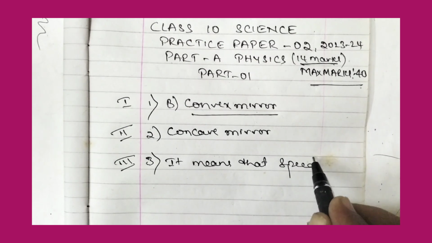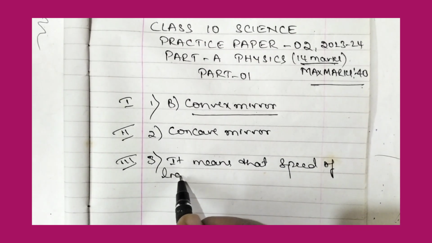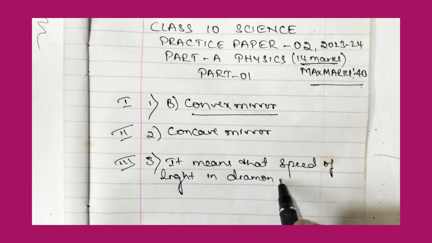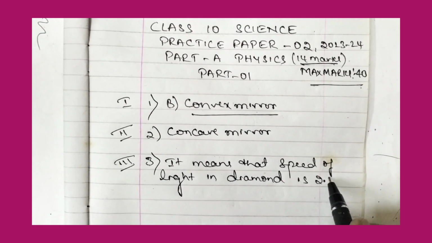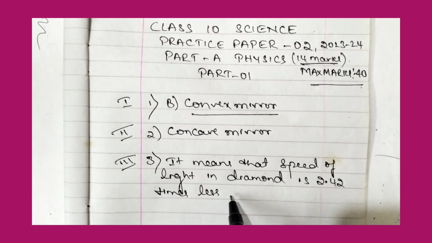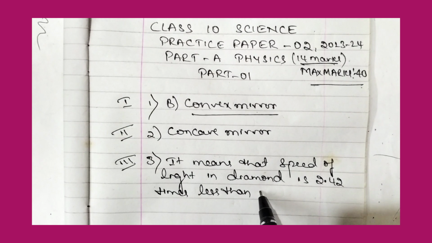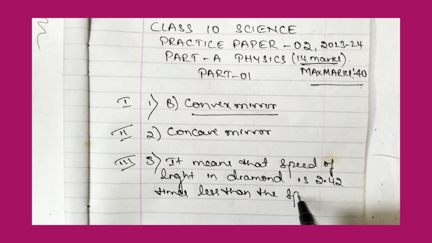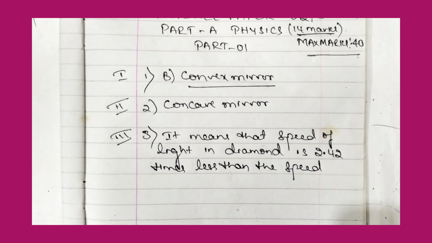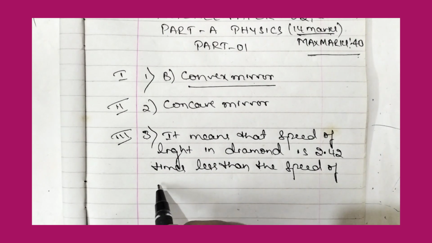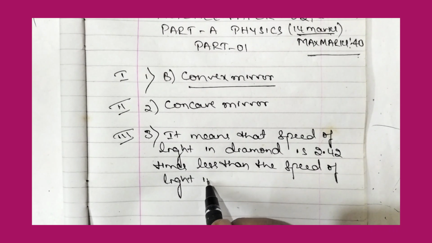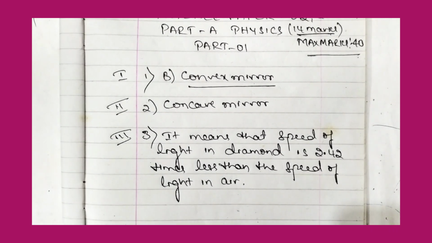speed of light in diamond is 2.42 times less than the speed of light in air.